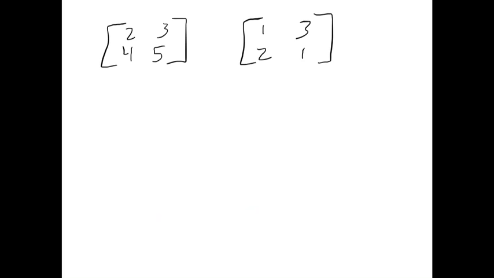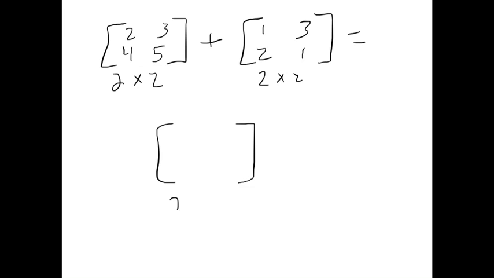Given two matrices, please notice that they're the same size. They're both 2 by 2s. The question is, can we add them? And if we do, what happens? Well, the first thing we have to do is look at the size. It's important to note that this is a 2 by 2, and this is a 2 by 2. So the answer matrix, the matrix that holds the result of our addition, is also going to be a 2 by 2.